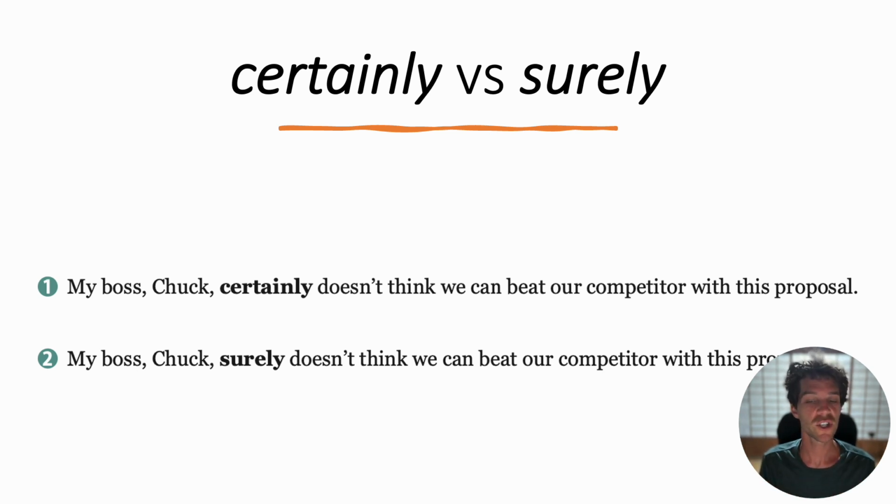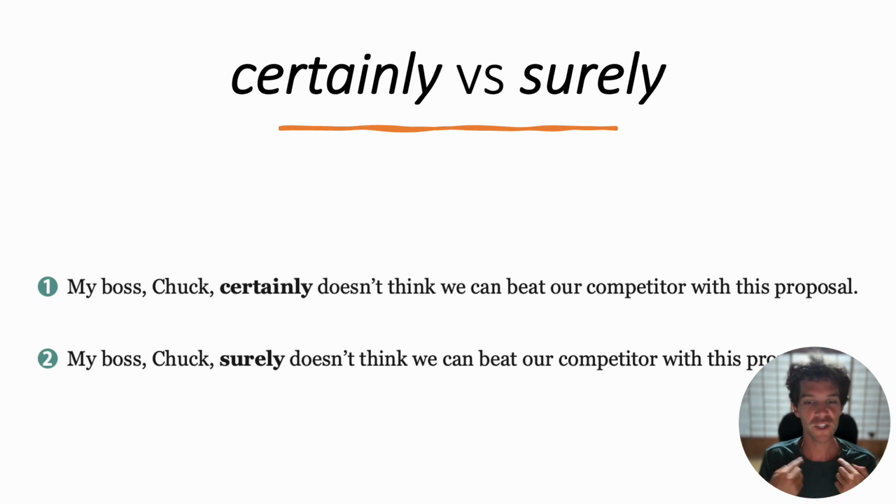When you use surely, it's describing your own view, and also it describes a contrast between your view and someone else's. For example, my boss, Chuck, surely doesn't think we can beat our competitor with this proposal.